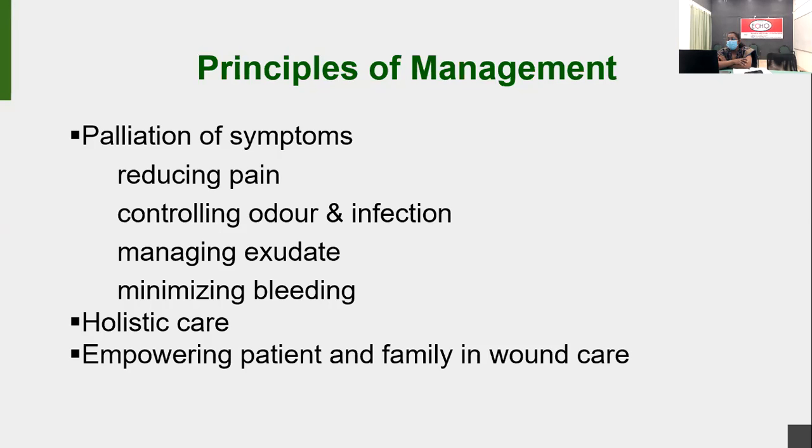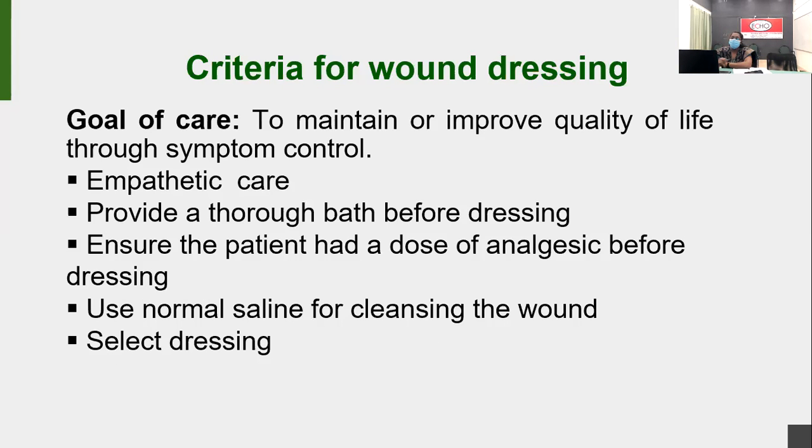And now the holistic care. So holistic care is a total care. As I said earlier, total care is important for this type of patients. Empowering the patient and family in own care. We need to empower the patient and family in own care. The goal of care is to maintain or improve the quality of life through symptom control, and empathetic care is always needed for this type of patients.